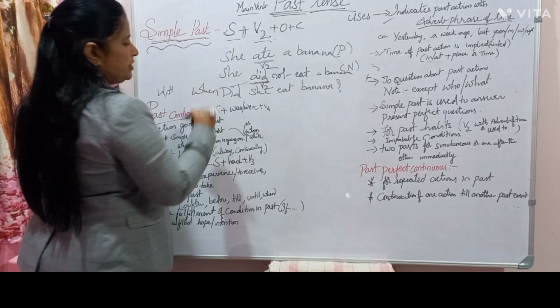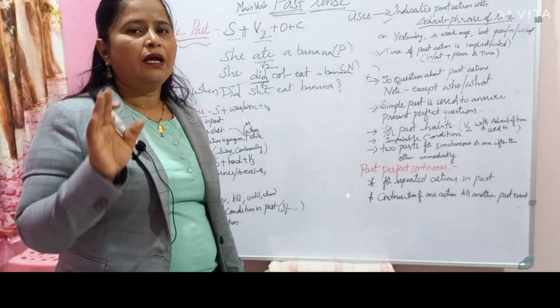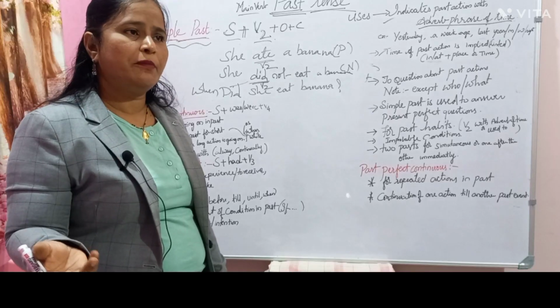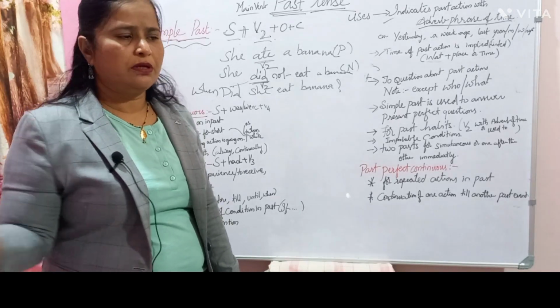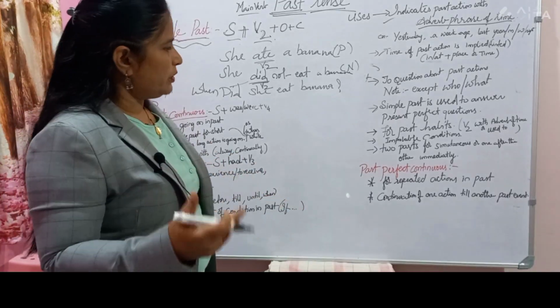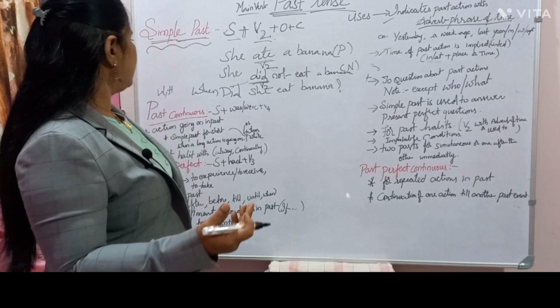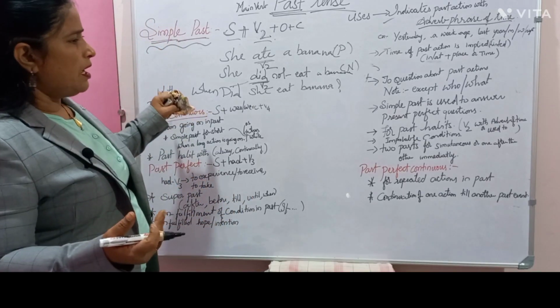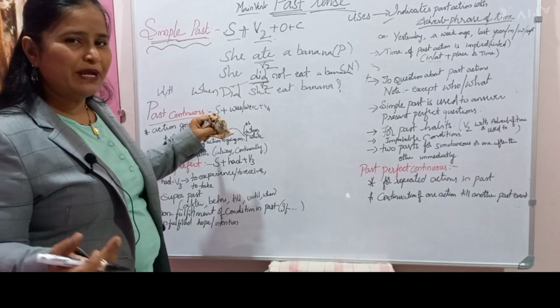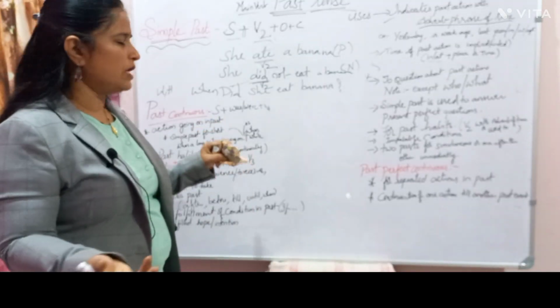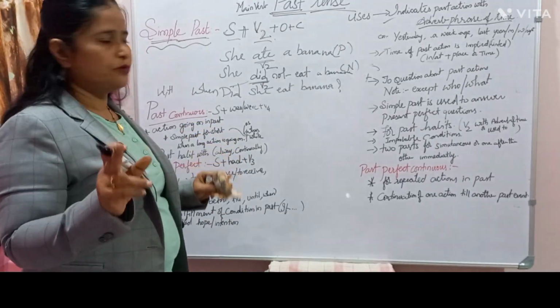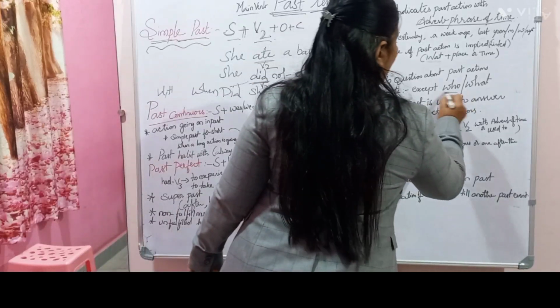When did she eat the banana? In the morning. Where did she eat the banana? In my house. So then what else? What are the other WH words? When, where, how did she eat the banana? As usual, the way we all do it, except for two questions, except for who and what.